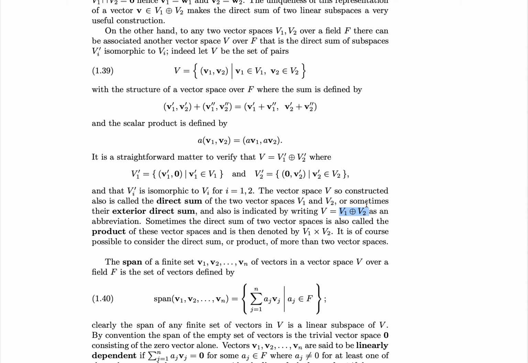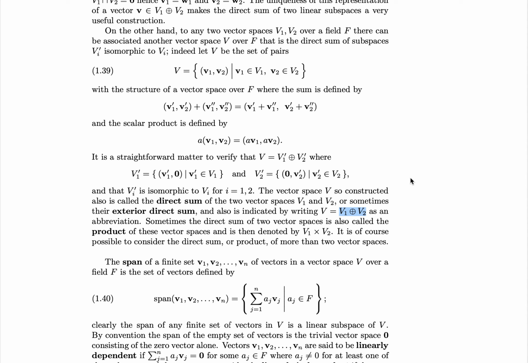Meanwhile, the direct sum operates as normal on normal subspaces. However, sometimes you call the direct sum of two vector spaces in this way the product of these vector spaces, and this is denoted by V1 times V2. It is, of course, possible to consider this for more than 2 vector spaces in the standard way. For any binary operation, you can always extend it to multiple things if it obeys certain properties. And in this case, you can check very easily that to do the direct sum of 3 spaces, you do the first 2, and then direct sum that new vector space with the other vector space you're considering. I'll leave it as an exercise to you to consider whether or not this is associative. This idea of direct summing things is associative.